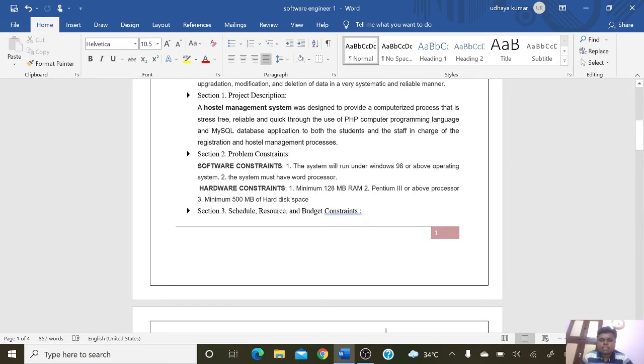There are two constraints, software and hardware. In the software constraint, there are 2 points. The first point is the system will run under Windows 98 or above operating system. And the second point is the system must have a web processor. In the hardware constraint, there are 3 points. We must need a minimum of 128 GB RAM. The second point is we must need a Pentium 3 or above level processor. And the third point is we need a minimum of 500 MB of hard disk space.